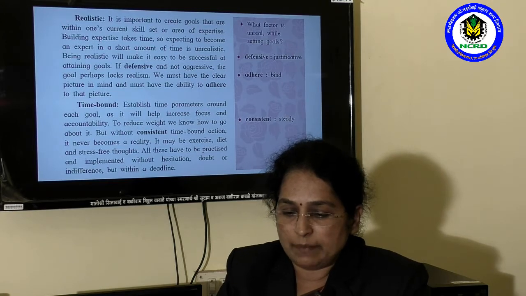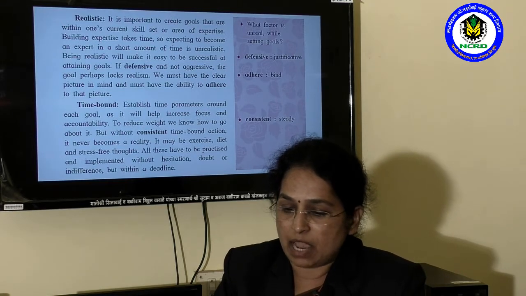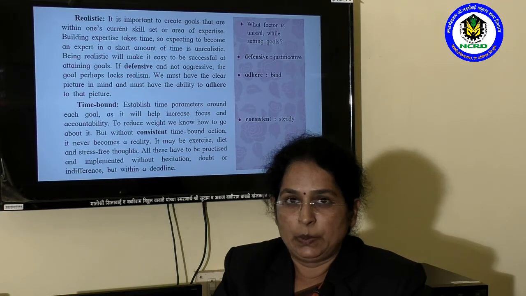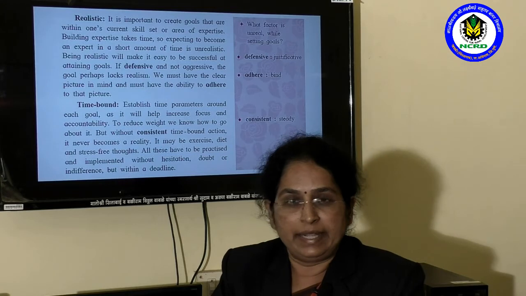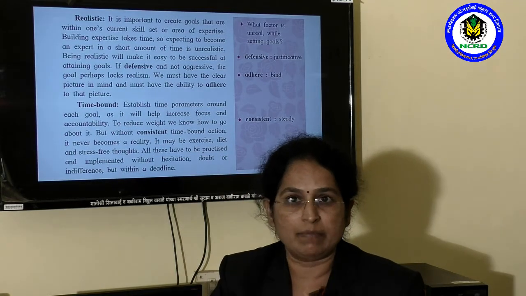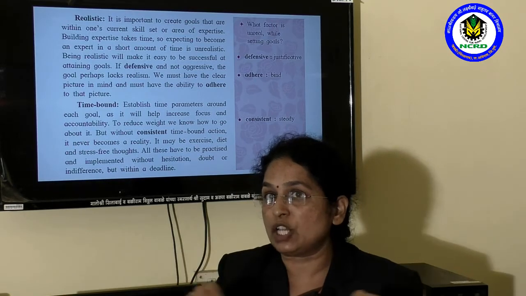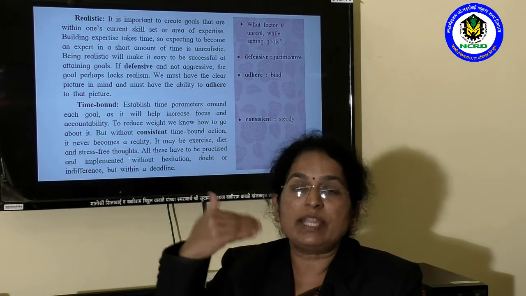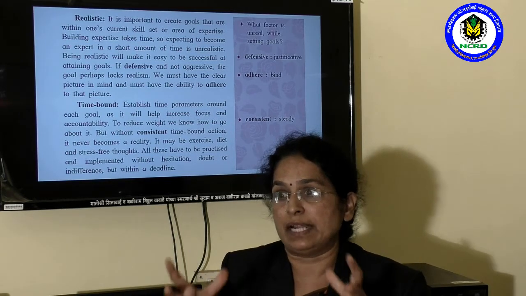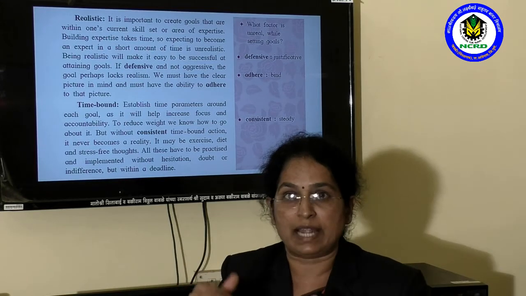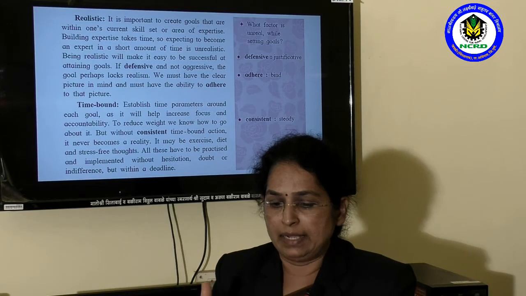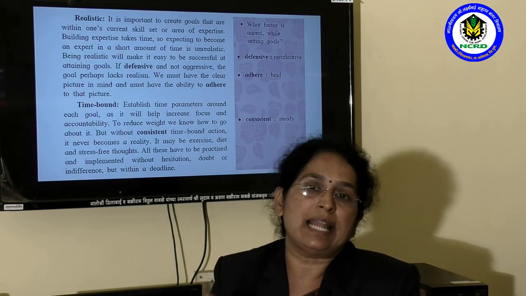We must have a clear picture in mind and must have the ability to adhere to that picture. In a realistic goal, it is necessary to have a clear picture in our mind. We must have the picture of our goal in our mind, what we are going to achieve. We must have the design of that achievement in our mind, and must have the ability to adhere to that picture.